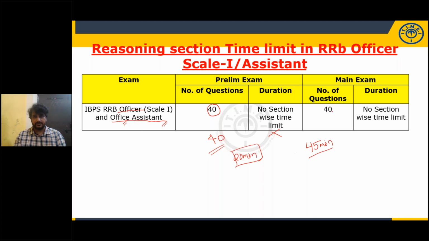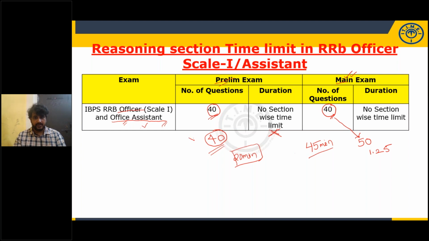And the number of questions in mains exam is also 40. In mains also it is 40. Here in prelims, number of questions are 40, number of marks 40. No section wise time limit. Even in officer scale 1 main exam as well as office assistant main exam, in both these exams, number of questions are 40, but the number of marks given are 50, and each question carries 1.25 marks.